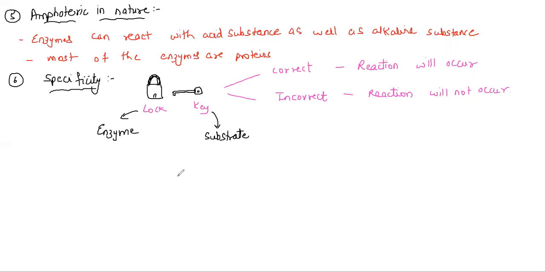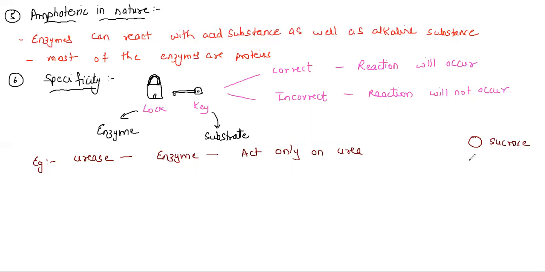Let's understand one more example in terms of specificity, a very simple one, urease. Urease, no doubt, is an enzyme. This urease enzyme will act only on urea. Let's take for example some compounds: this to be sucrose, this to be urea, this to be ammonia. These are different compounds, and here I have one enzyme, that is urease.